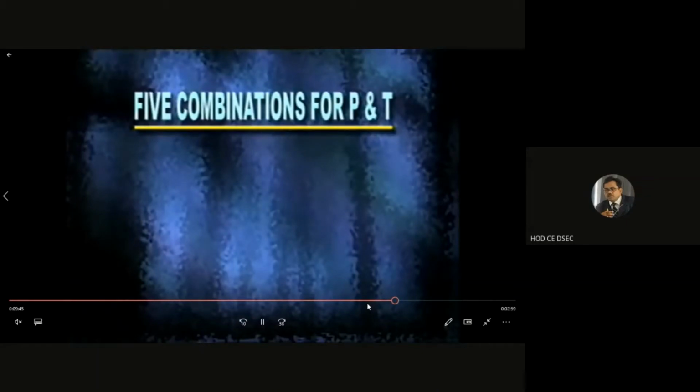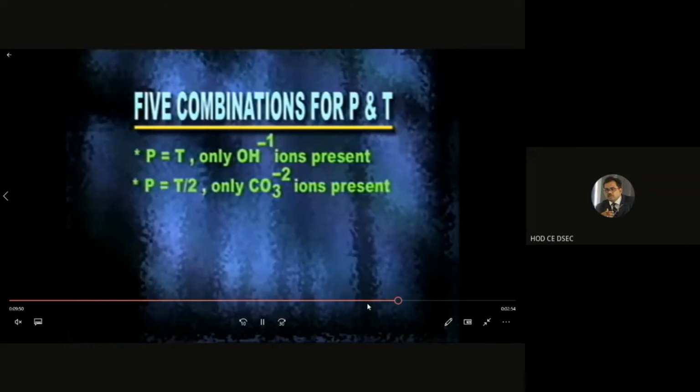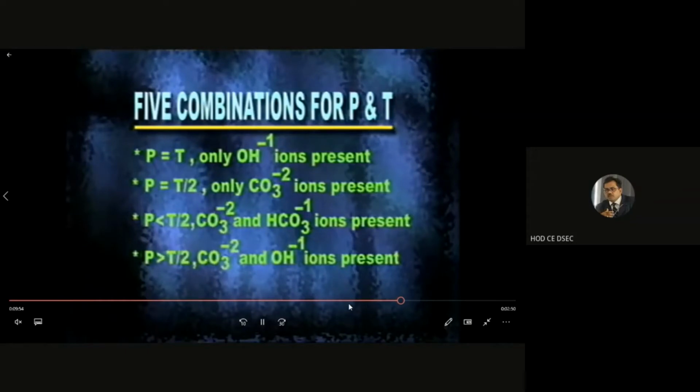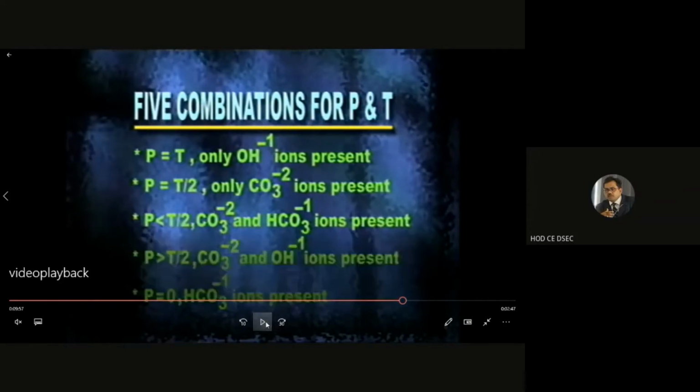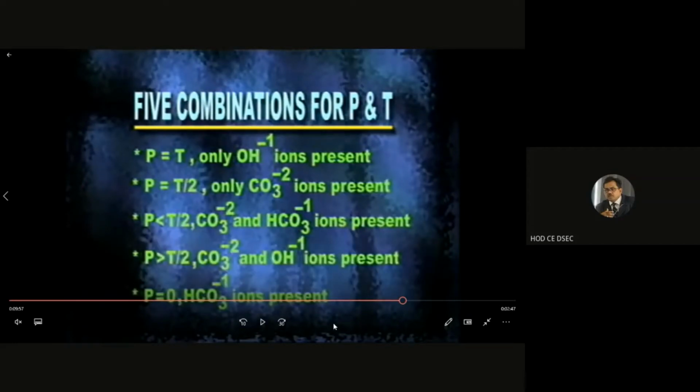Now the combinations, again I am telling you: P equal to T means only OH ion is present, P equal to T by 2 means only carbonate ion is present, P less than T by 2 means carbonate and bicarbonate ions are present, P greater than T by 2 means carbonate and hydroxide ions are present, and P equal to 0 means bicarbonate ions are present.